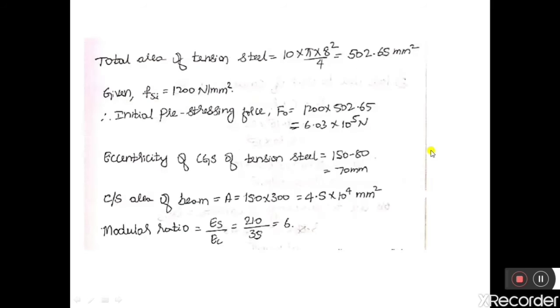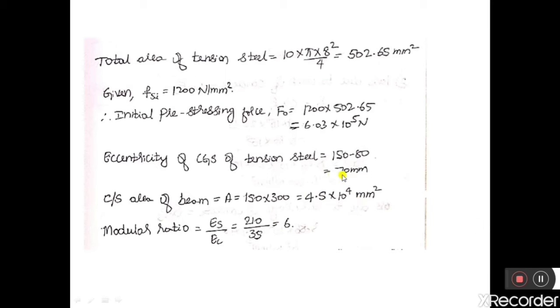That means the cables are placed at a distance of 80 mm from the soffit. From the soffit means from the bottom. Therefore, the depth of the beam is 300 mm. It is a rectangular beam. Therefore, the centroidal axis of the beam will be D by 2. That is, y1 is equal to y2 is equal to 150 mm.